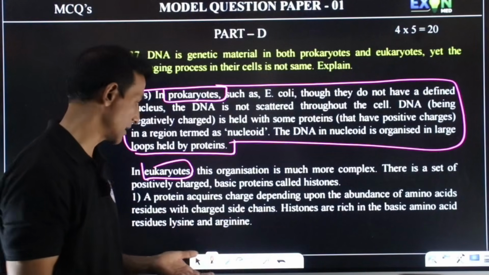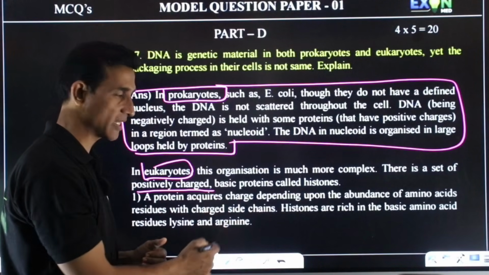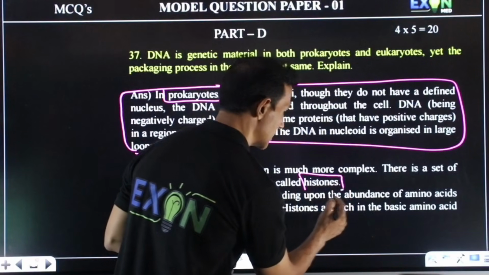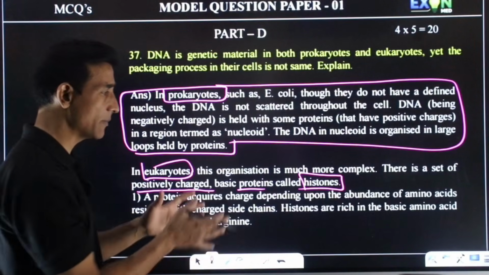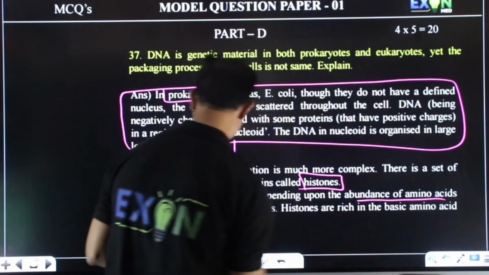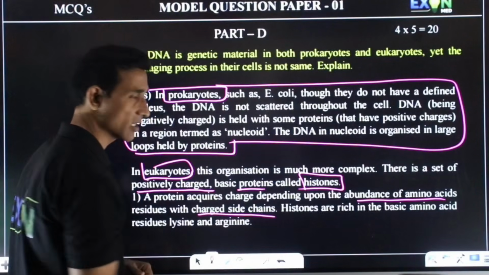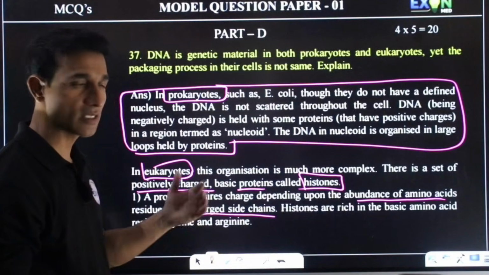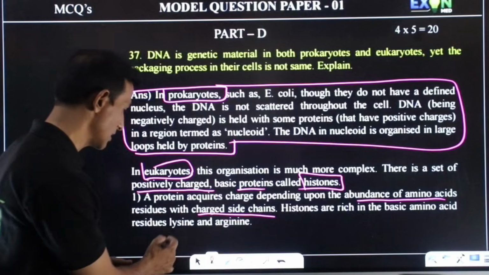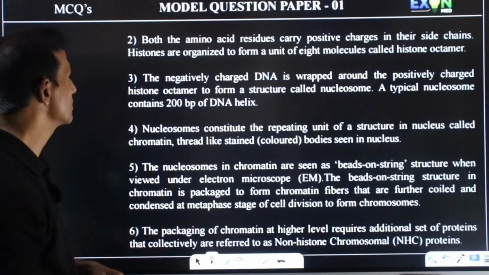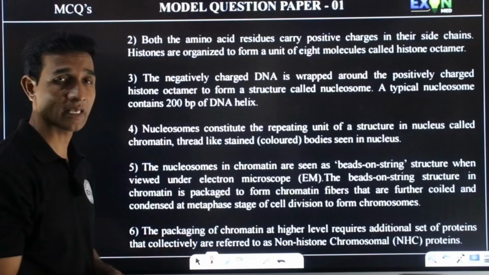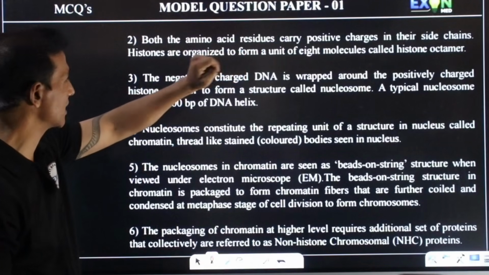Here it is much more complex. There is a set of positively charged basic proteins, we call them histones. And how do these proteins acquire charge? It depends upon the abundance of amino acids with charged side chains, and these histones are rich in basic amino acids like lysine and arginine. You can use these points. Both amino acid residues carry positive charges in their side chains.